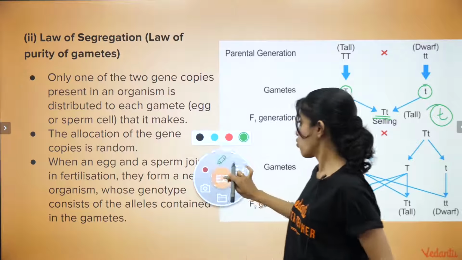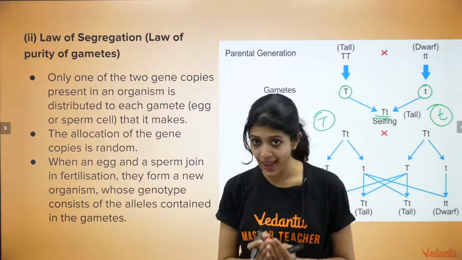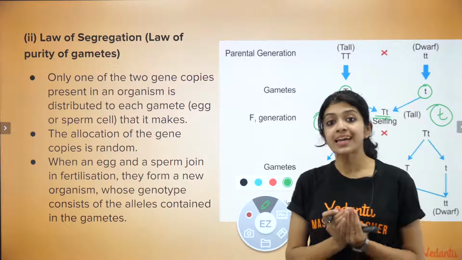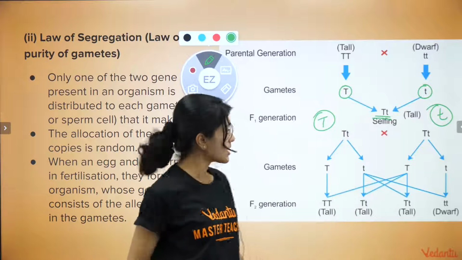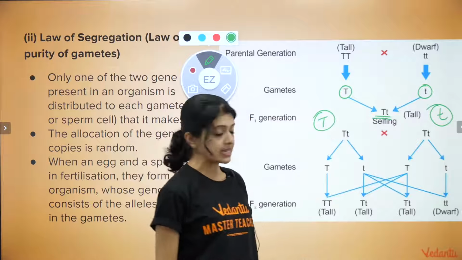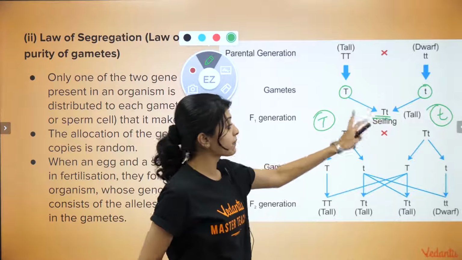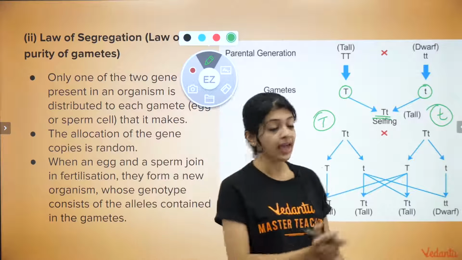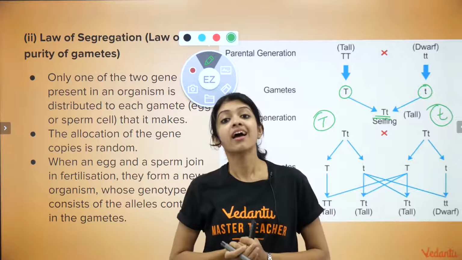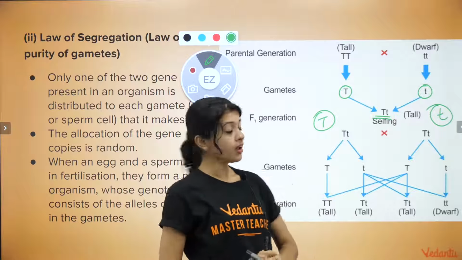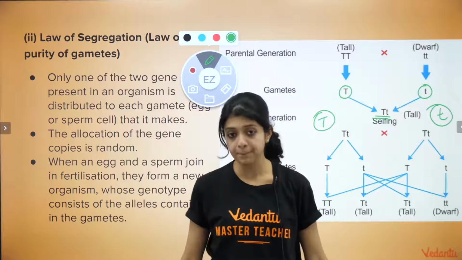The third one. When an egg and a sperm join in fertilization, they form an organism whose genotype consists of the alleles contained in the gametes. Very clear, right? Because this is what you can see here. In this case, when the F1 generation is formed, the genotype of F1 is formed by the combination of the gametes that combined during fertilization. The sperm here contains capital T and the egg contains small t, for example.